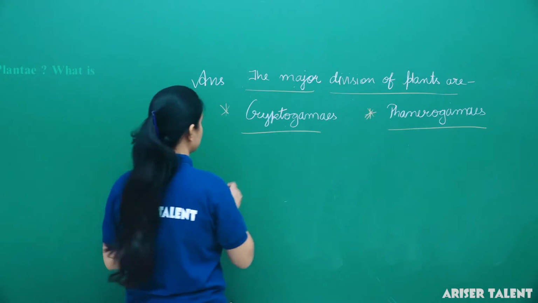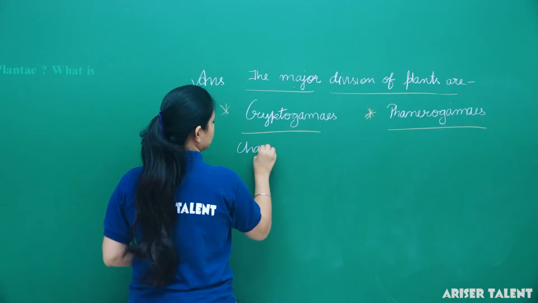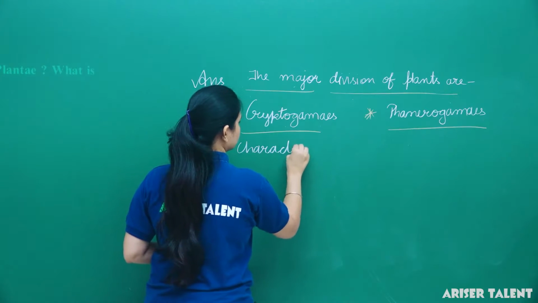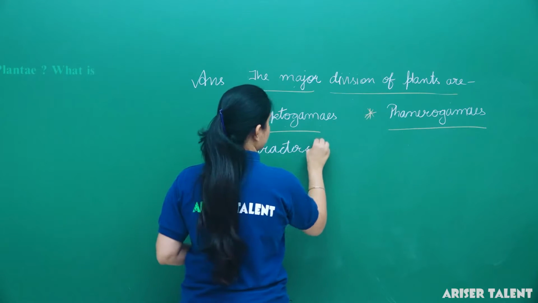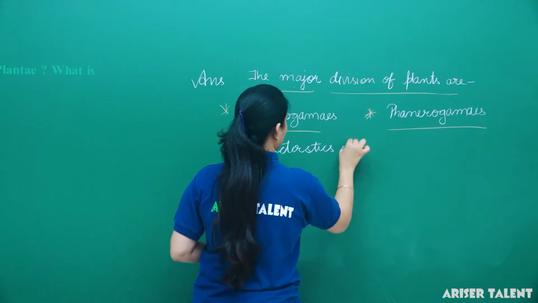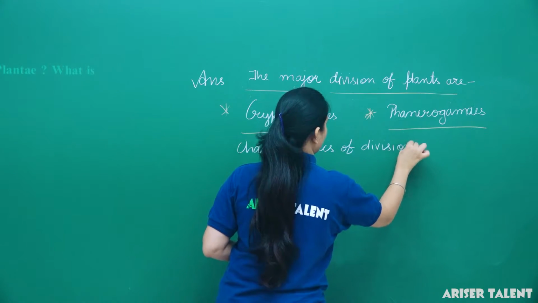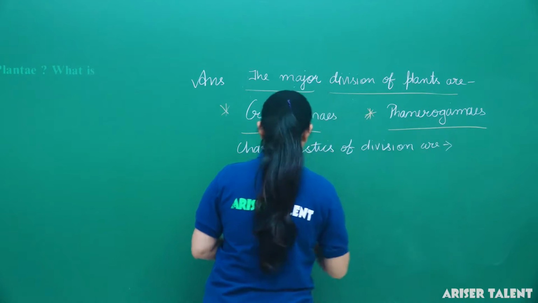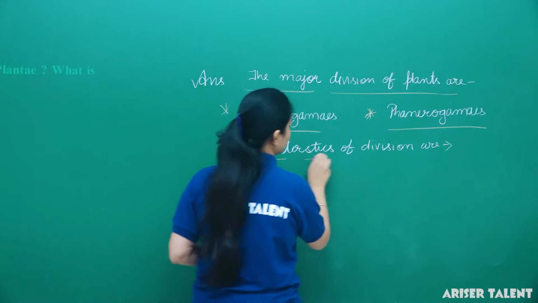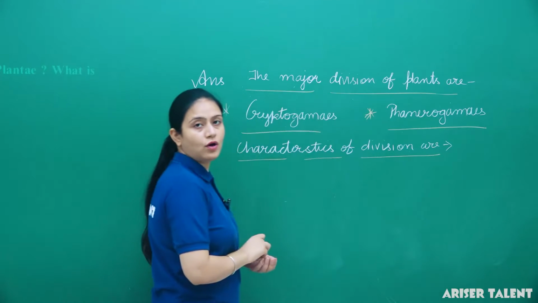The characteristics of division are whether the plant body is differentiated or not.